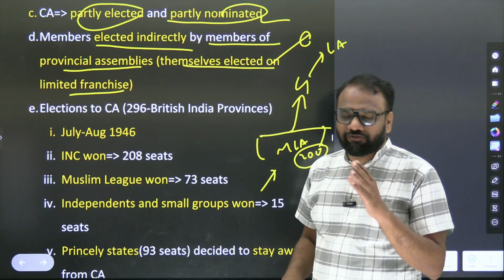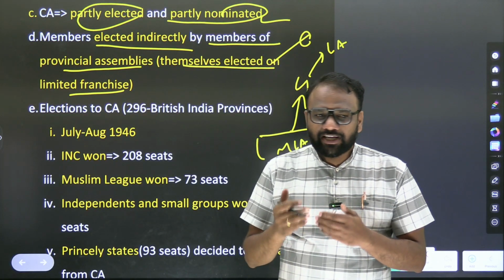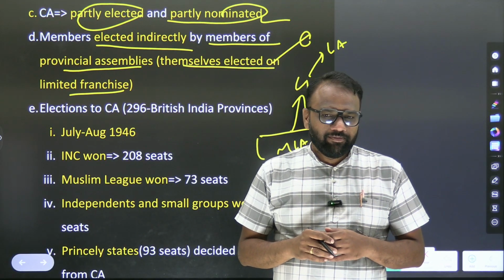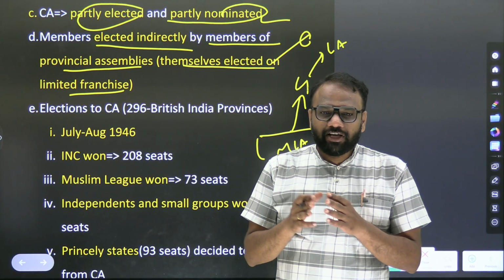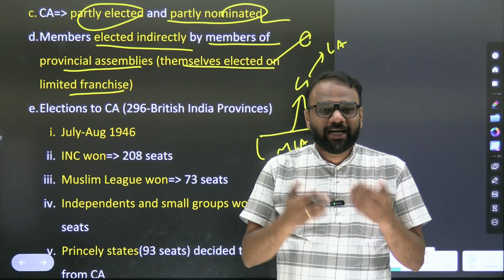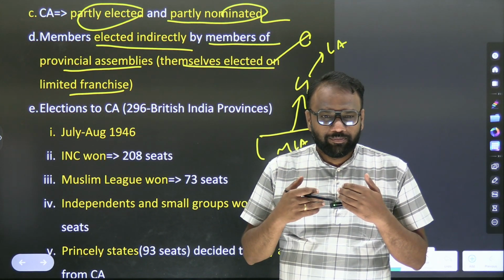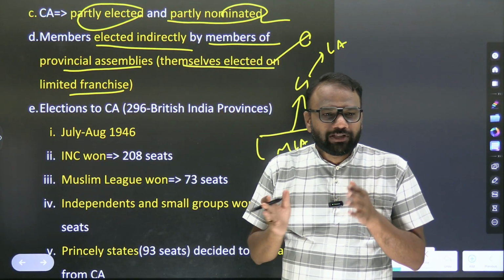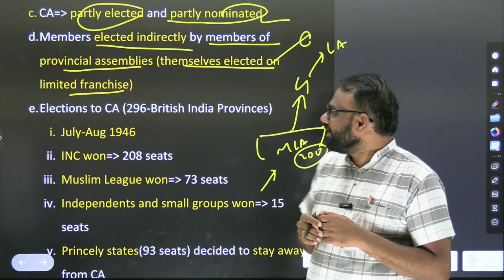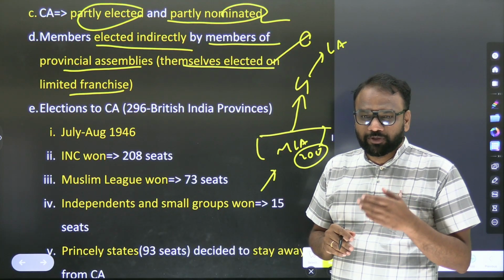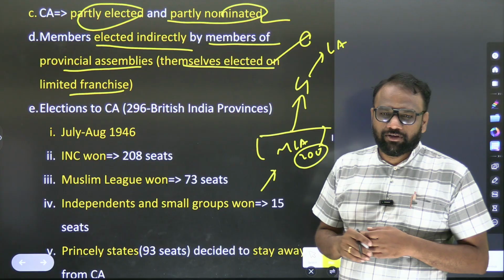In the examination, if you frame a statement, those members of the Constituent Assembly who were elected, they were elected directly. True or false? False. They were elected indirectly. Indirectly by whom? Members of the provincial assemblies. How are the members of provincial assemblies elected? Elected on a limited franchise. So this can be used to criticize the Constituent Assembly.